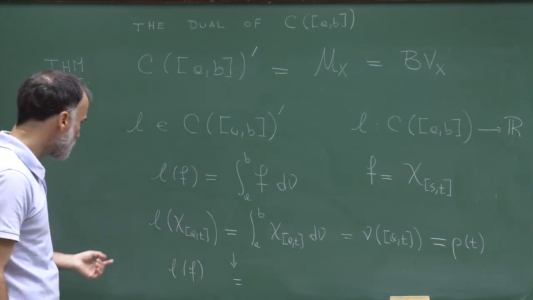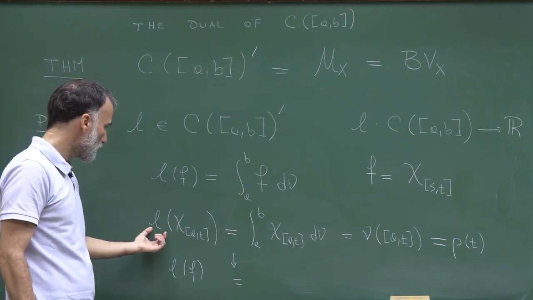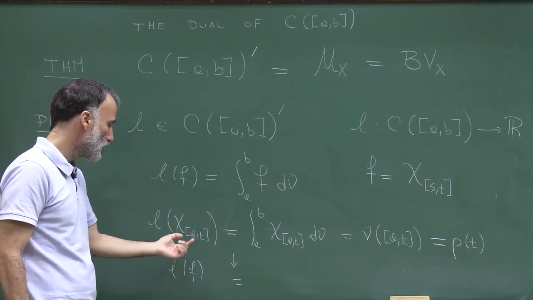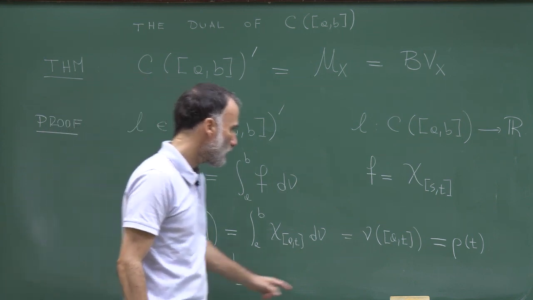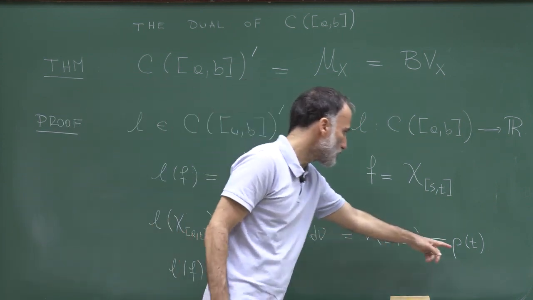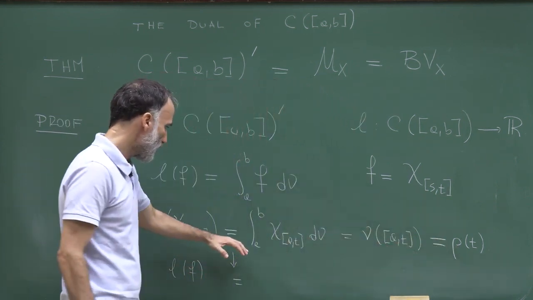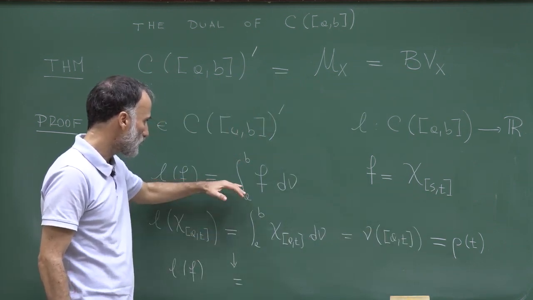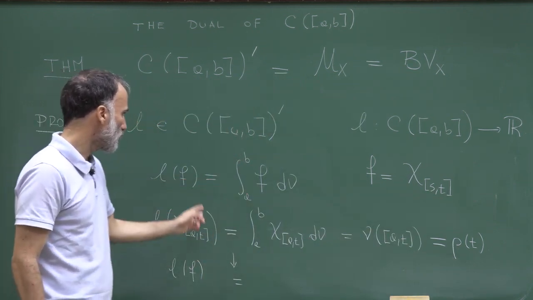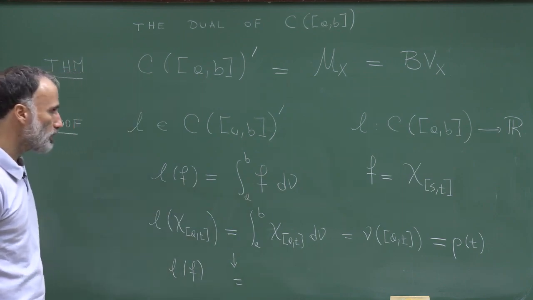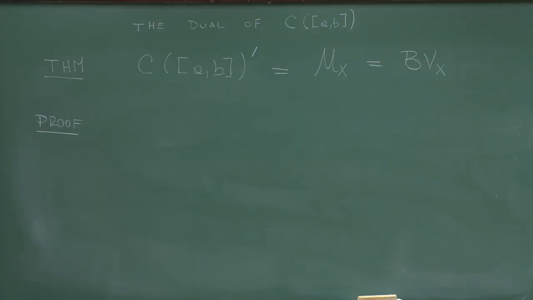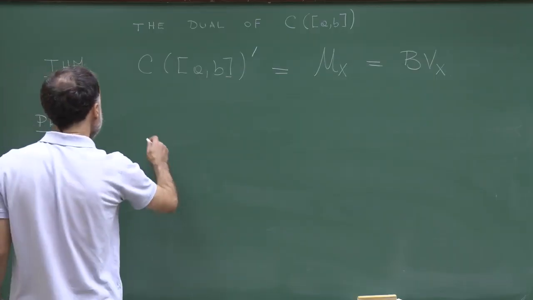So this is the strategy. I'll first try to extend the definition of L to indicator functions. Then I will introduce rho. Then I'll prove that rho is of bounded variation. And finally, from this equation, I'll try to get that one to find a representation of my bounded linear functional L. So let's try to follow these steps and to prove the theorem.